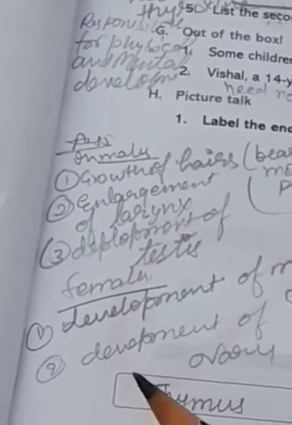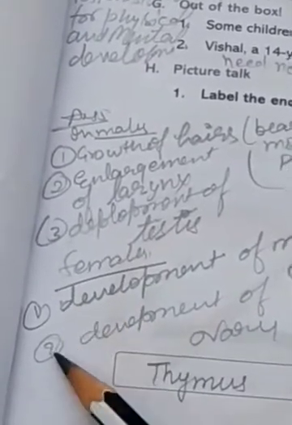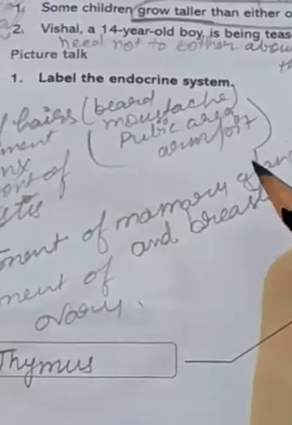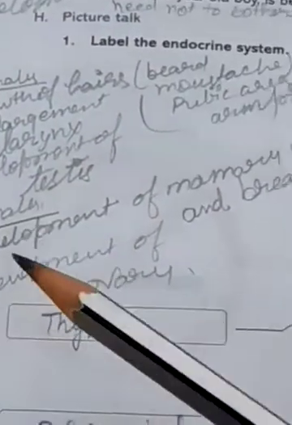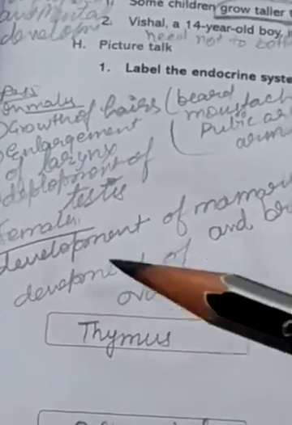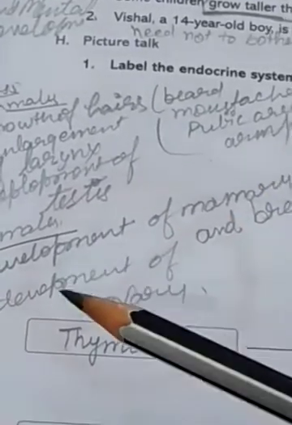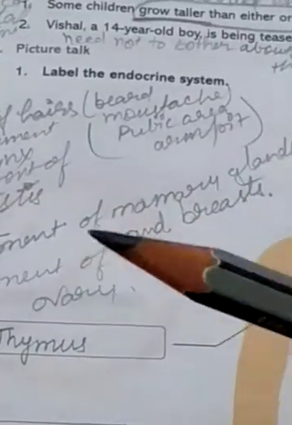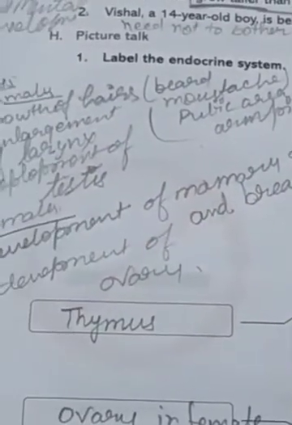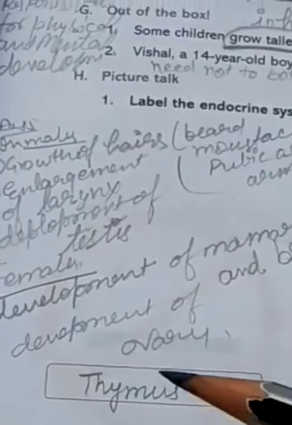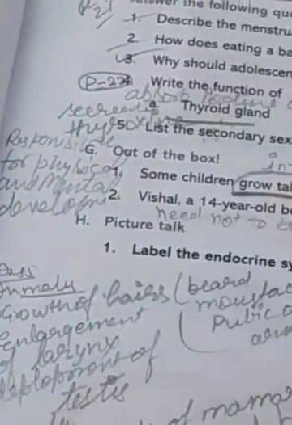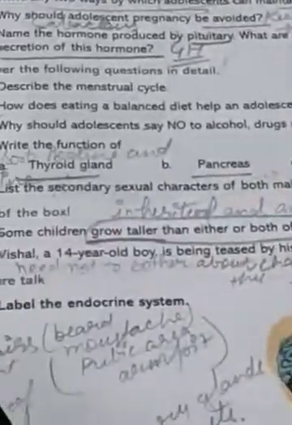The second thing is what we see in the females; there are also some changes in females. The first one is development of the mammary glands and breast size, and development of the ovary. And the third thing is the growth of hair in the pubic area and armpit. So these are the changes which we see under the secondary sexual characters of males and females.